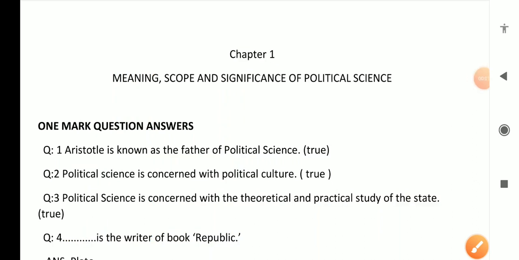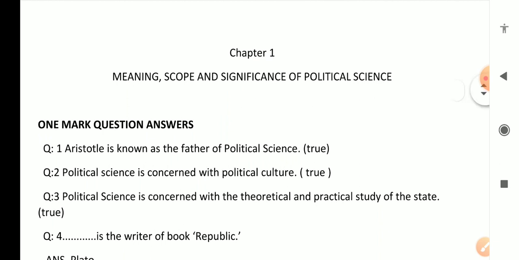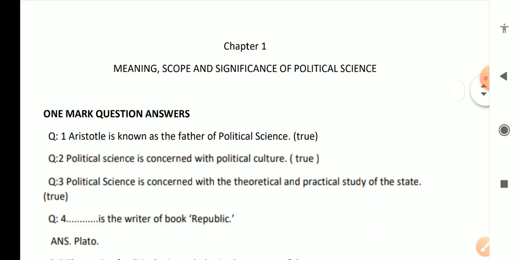Hello dear students, welcome. This is the first lesson, question answers for plus 1 political science students. The name of the chapter is Meaning, Scope and Significance of Political Science. We are going to cover questions from all ranges. Hope you find it interesting.